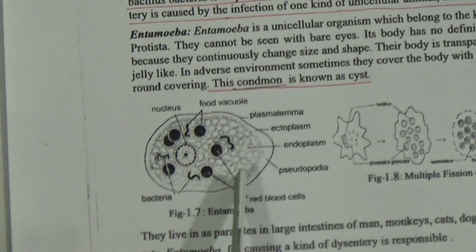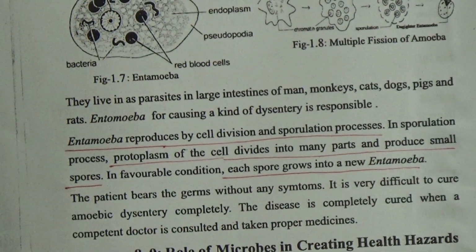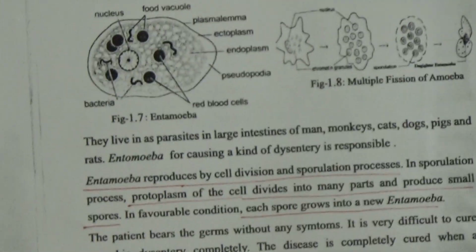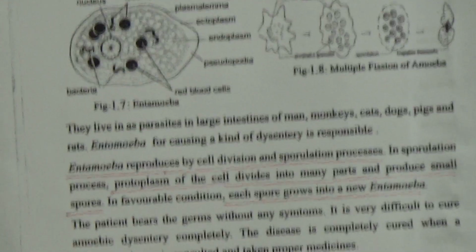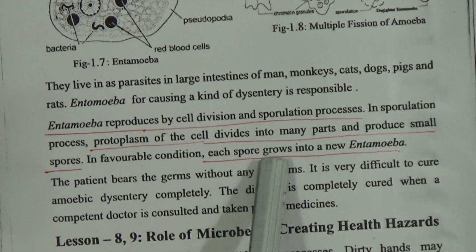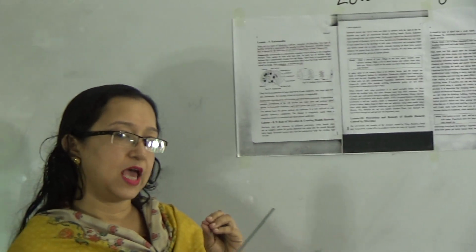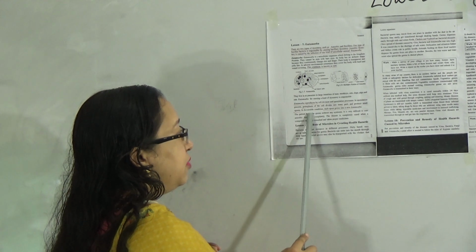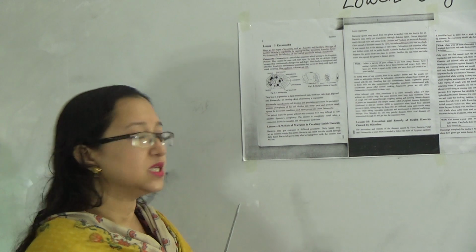That means the protoplasm, the watery jelly-like thing inside the Amoeba cell, is called protoplasm. It divides into many parts and each of the small parts can again produce small spores. In favorable condition, each spore grows into a new Amoeba. When the protoplasm is divided into many small parts, in favorable condition, each spore can again produce an Amoeba.